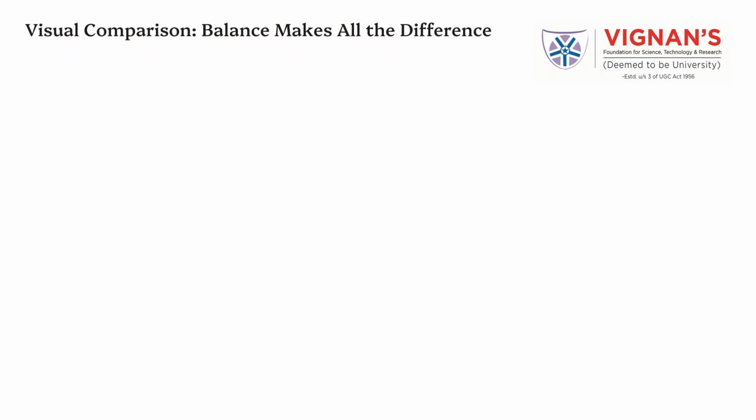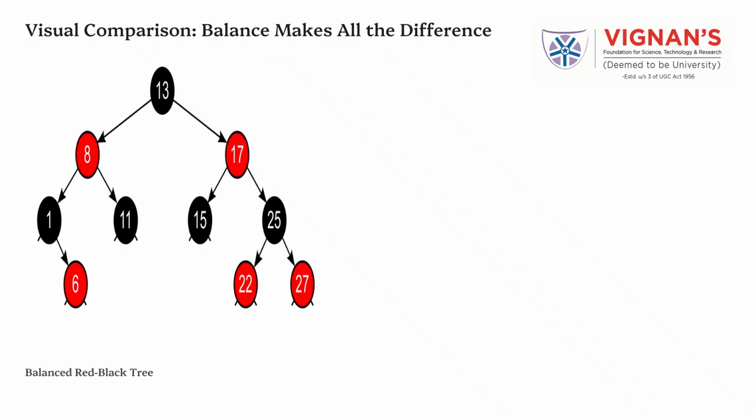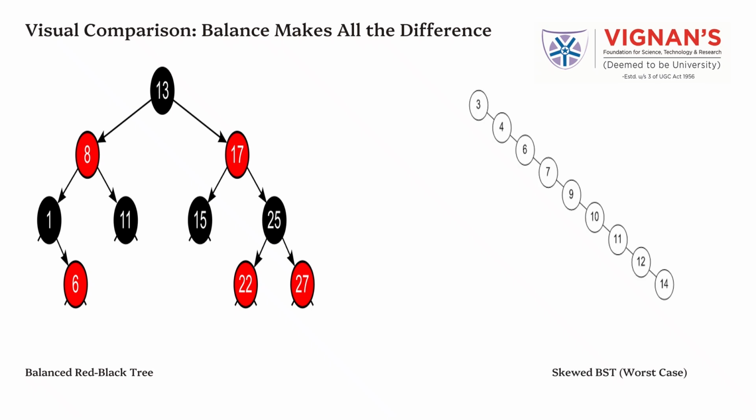Here we see the difference clearly. A balanced red-black tree keeps its height small and operations fast. A skewed binary search tree, on the other hand, behaves like a linked list, leading to poor performance. This comparison highlights why balance is crucial.